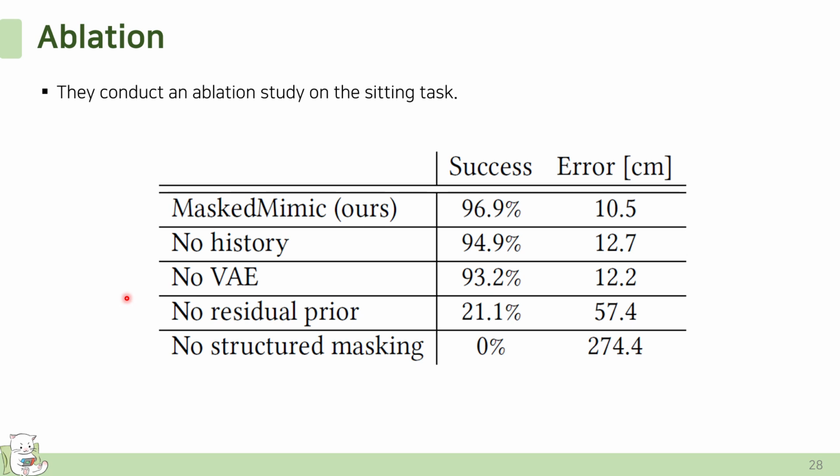A non-residual prior proves incapable of controlling the motions. Finally, the structured masking strategy is shown to be crucial. It enables the model to handle scenarios where certain joints are observed repeatedly or where only high-level commands are provided.